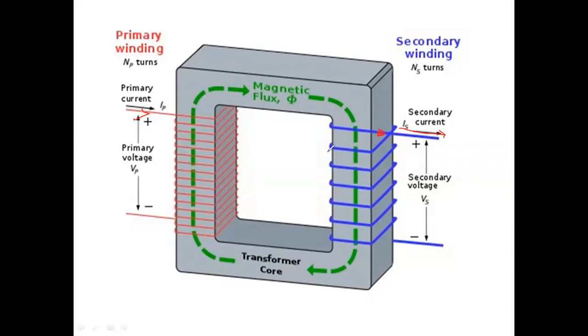So a static electromagnetic device which transforms electrical energy from one circuit to another circuit without changing the frequency. Frequency is constant only. This is the working principle of the transformer.